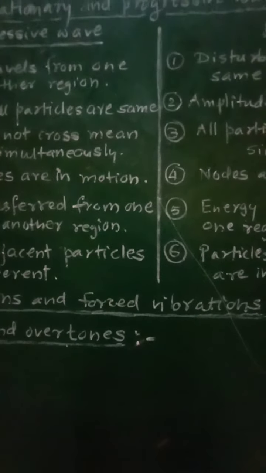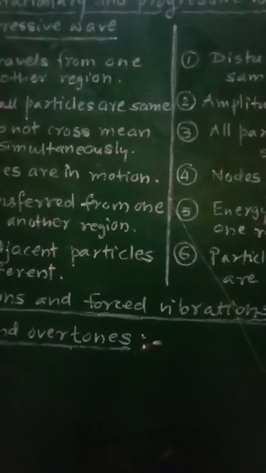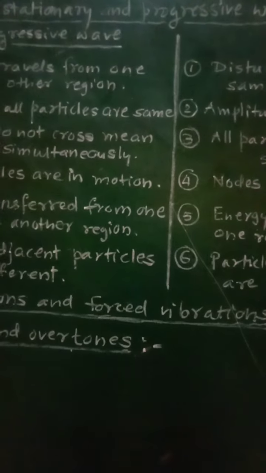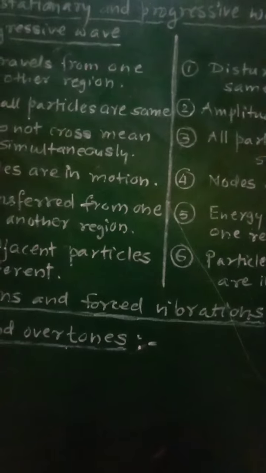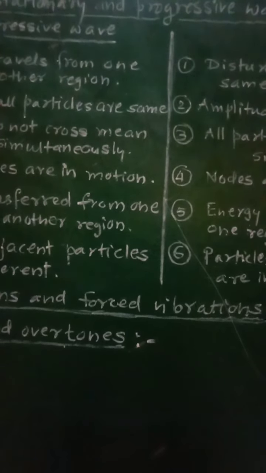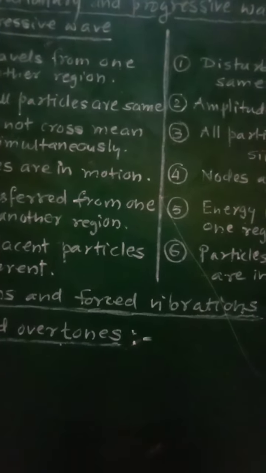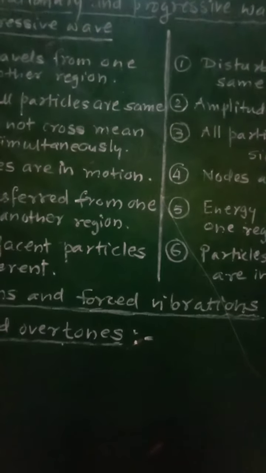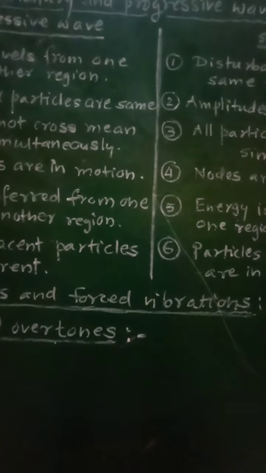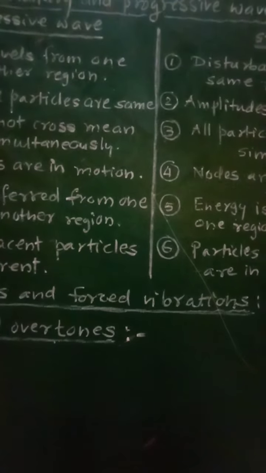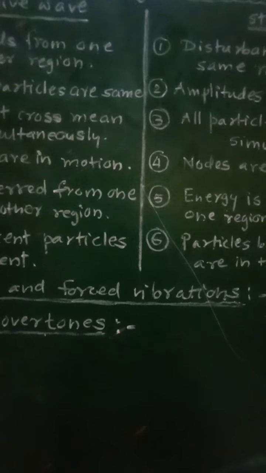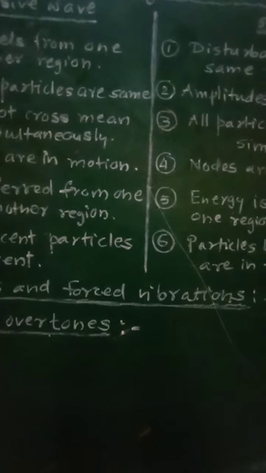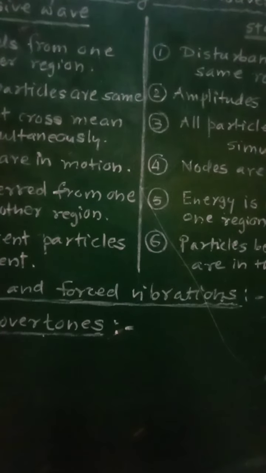On the other hand, the forced vibrations are the vibrations in which the body is acted upon by a periodic external force and it vibrates with constant amplitude with a frequency of vibration equal to the frequency of the external periodic force.